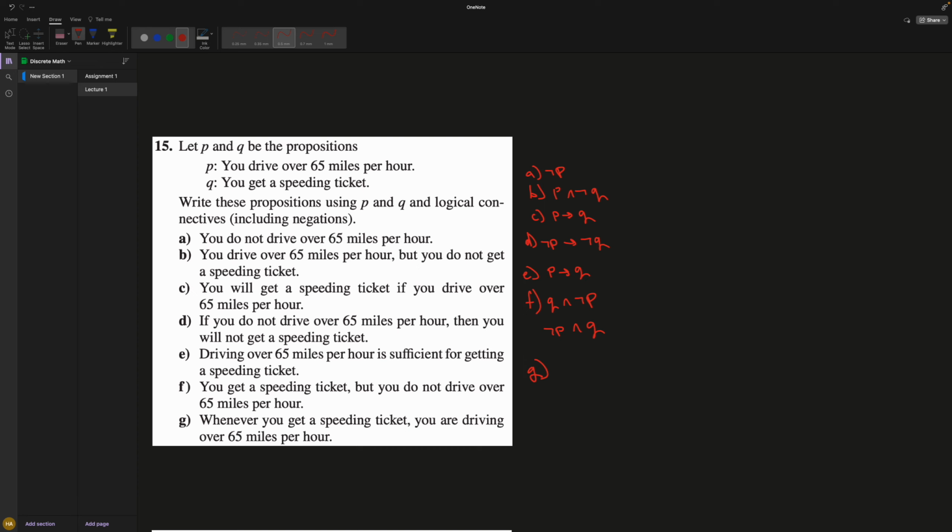So I feel like that would work, because I'm not saying you get a speeding ticket only if you're driving over 65. I'm just saying if you got a speeding ticket, then you're driving over. But if you're driving over 65, it doesn't mean you got a speeding ticket, right? So I feel like this is an if-then. So you get a speeding ticket, which is Q, implies that you've been speeding. And so this would be P.